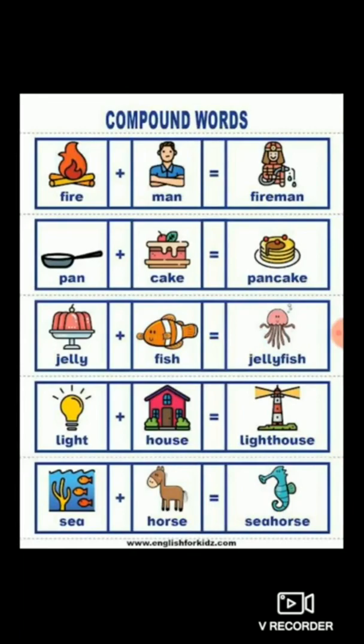Fire plus man, fireman. Pan plus cake is equal to pancake. Jelly plus fish is equal to jellyfish. Light plus house is equal to lighthouse. Sea plus horse is equal to seahorse.